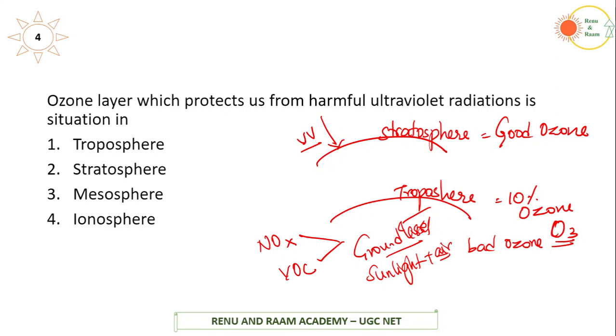Now the ozone layer which protects us from the harmful ultraviolet radiation is situated in, here we are talking about the good ozone. Good ozone is situated in the stratosphere. If they are asking in which sphere ozone as a pollutant is present, it is the troposphere.